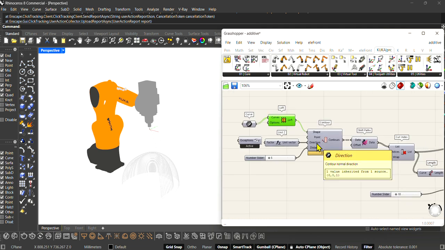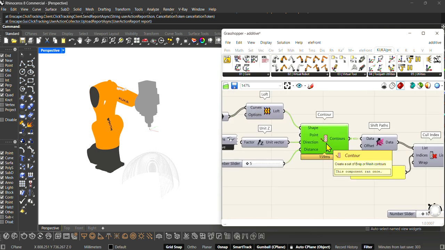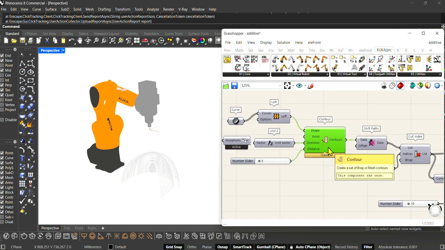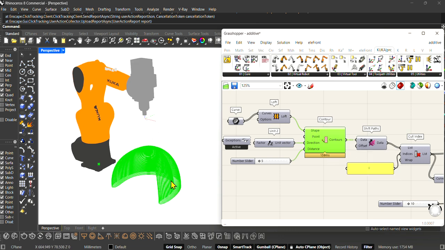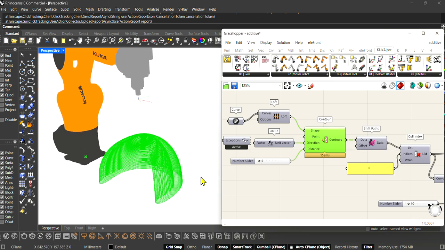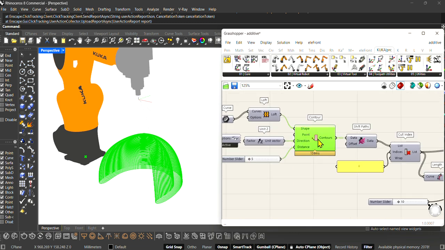Then we need to divide them based on the size of the amount of the extrusion, the thickness of the extrusion that our extruder will do. That we can see here, that we divide our surface.